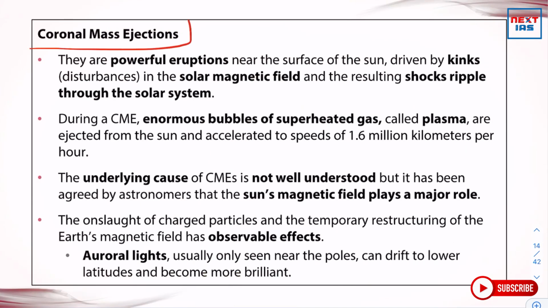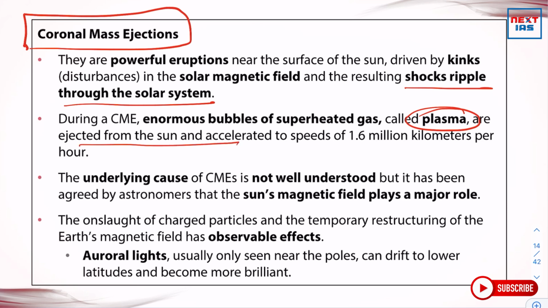Coronal mass ejections. What are coronal mass ejections? They are powerful eruptions near the surface of the sun, driven by disturbances in the solar magnetic field, and the resulting shocks ripple through the solar system. Okay? During a CME, enormous bubbles of superheated gas called plasma are ejected from the sun and accelerated to speeds of 1.6 million kilometers per hour. Okay. The underlying cause of CMEs is not well understood, but it has been agreed by astronomers that the sun's magnetic field plays a major role.